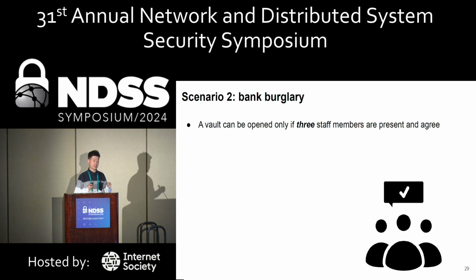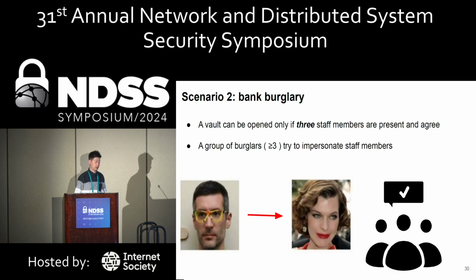Now we're showing a different scenario, which is a bank burglary scenario. The bank has a vault, and the vault can be opened only if 3 staff members are present and agree. A group of burglars, at least 3 burglars, try to impersonate staff members. Again, they're using these eyeglasses attacks.